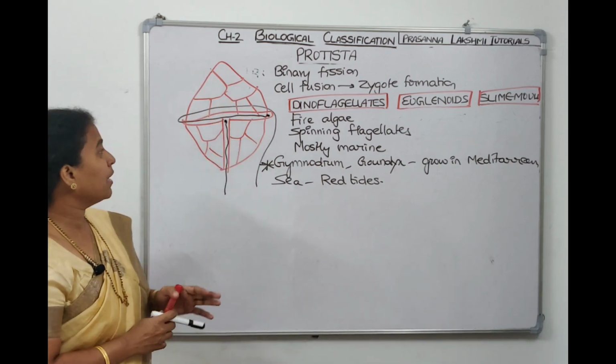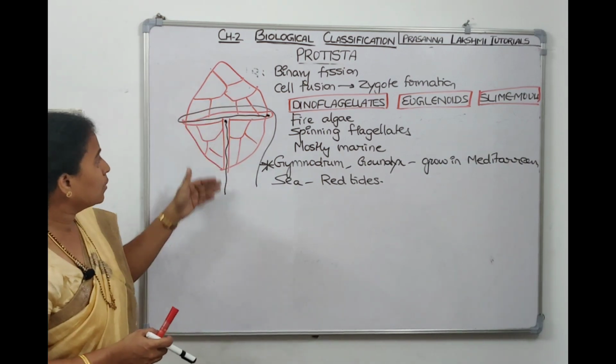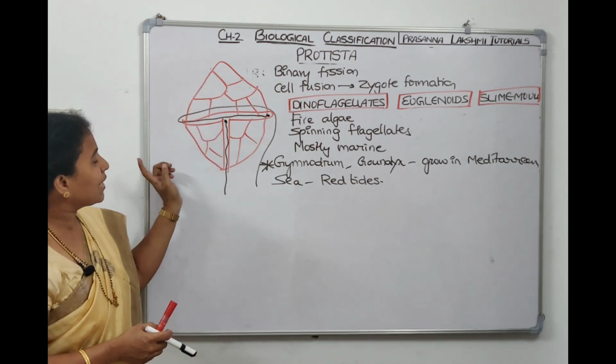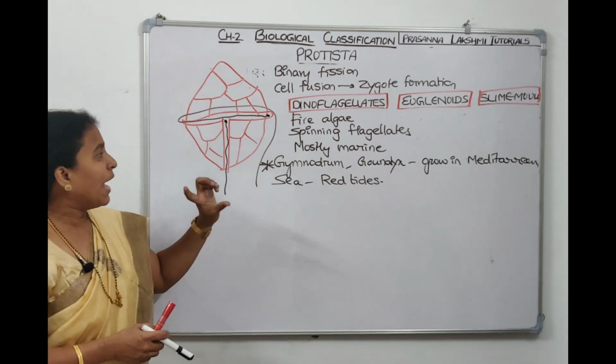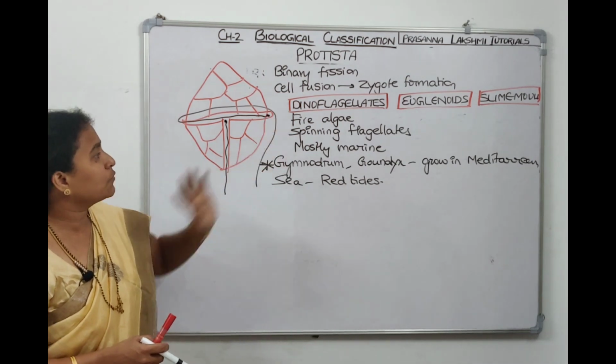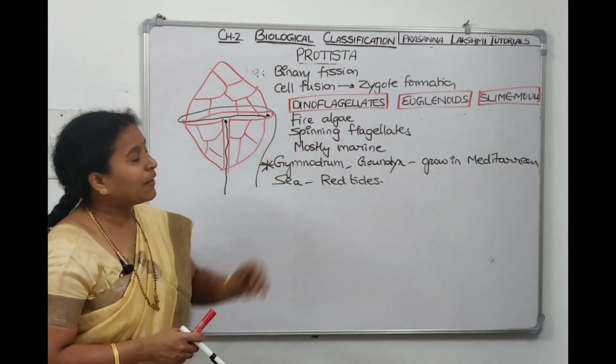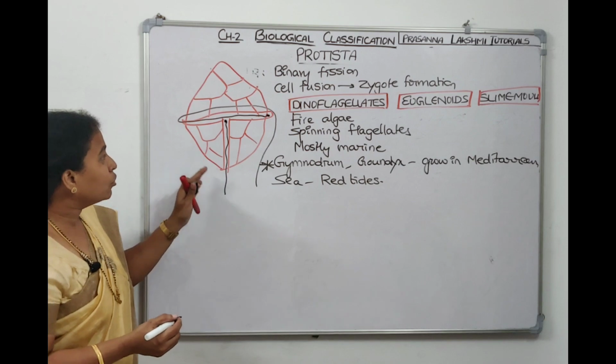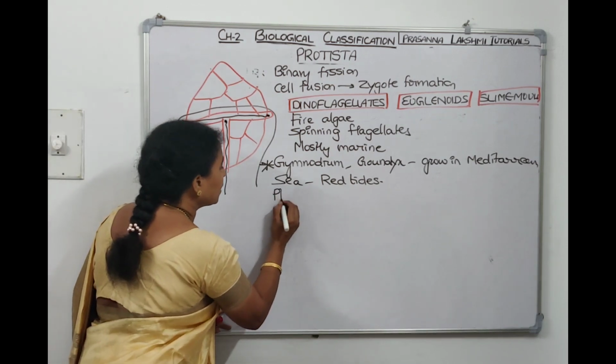It has a frustule-like body. It has two grooves. One is a longitudinal groove, in which the longitudinal flagellum will be there. One is a transverse groove, in which the transverse flagellum will be there, and they rotate like a top. That's why they are called pyrrophytes. They are also called spinning flagellates, and they are also photosynthetic.